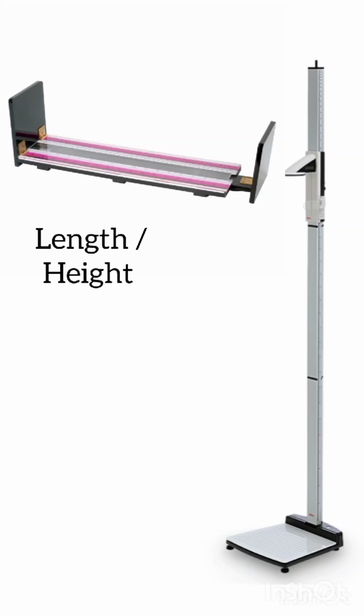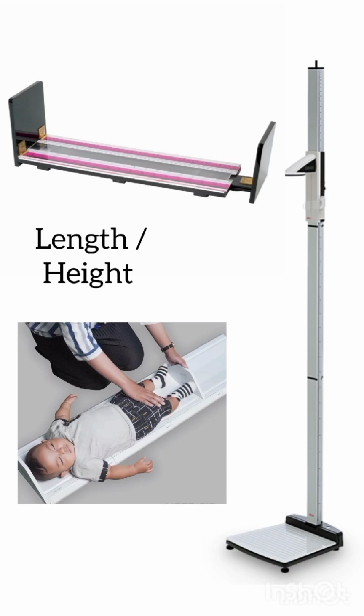Length is recorded for children under 2 years of age. Hairpins are removed and braids undone. Bulky diapers should be removed. The child is placed supine on a rigid measuring table or infantometer. The head is held firmly in position against the fixed upright headboard by one person. Legs are straightened, keeping the feet at right angles to the legs with toes pointing upward. The free footboard is brought into firm contact with the child's heels.